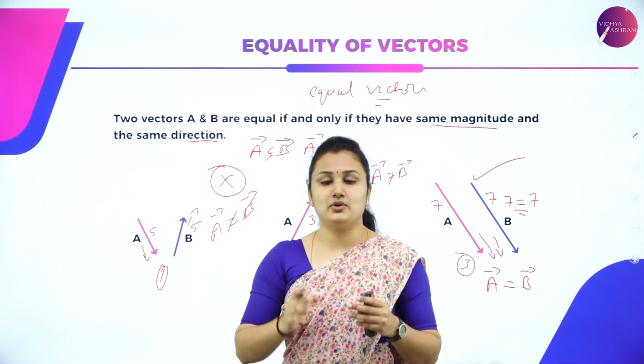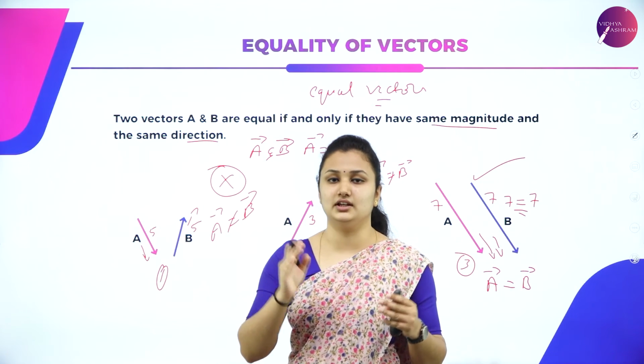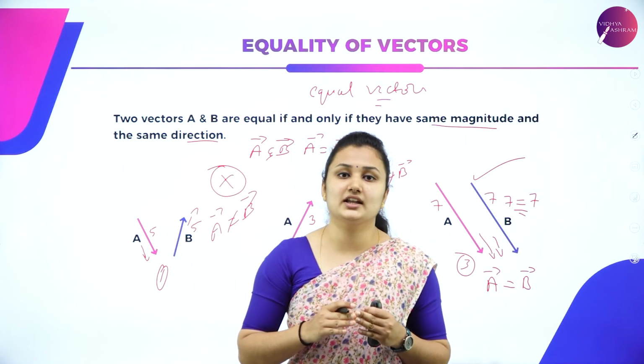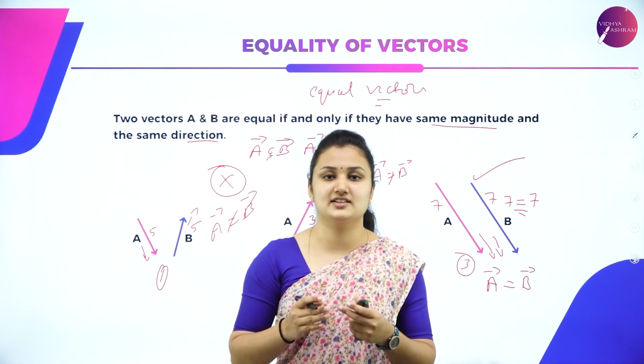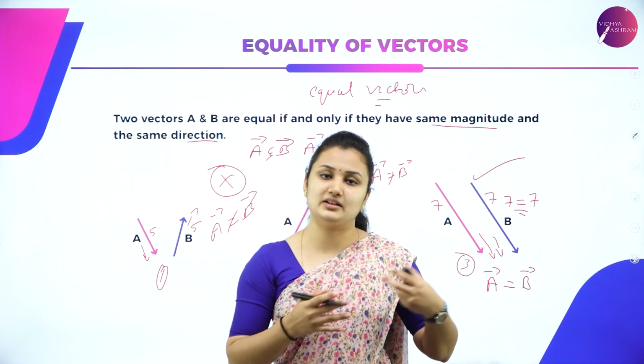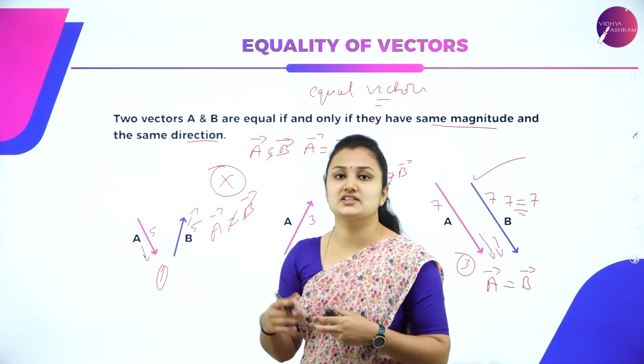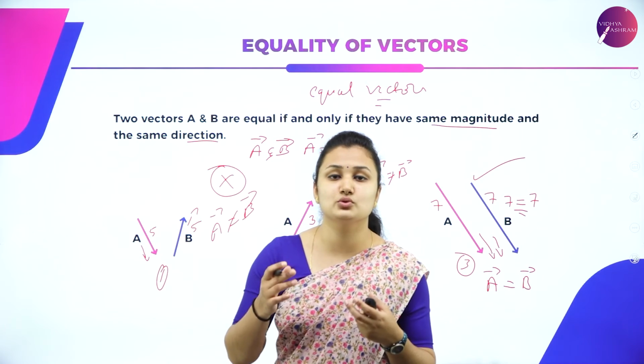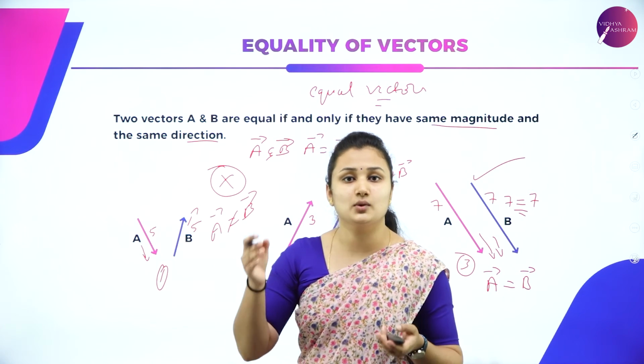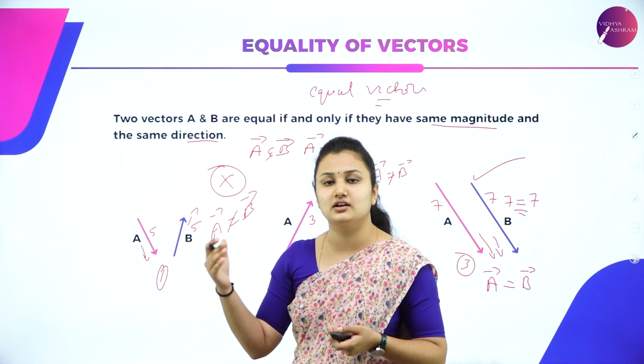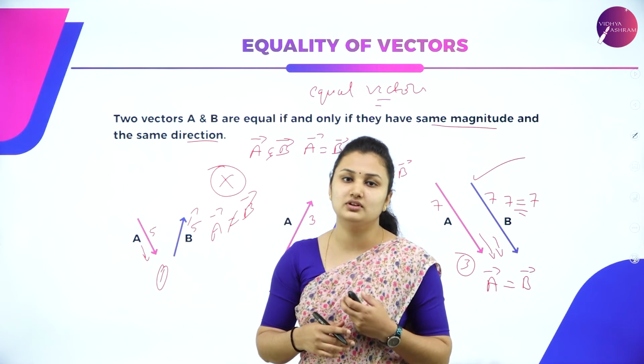So we have three dimensions: 1D, 2D, 3D. In 1D we studied velocity and acceleration, that is motion in a straight line, in the previous chapter. Here we are studying motion in a plane, that is two-dimensional motion. Again we will study what is velocity, scalar, vector in depth in 2D.